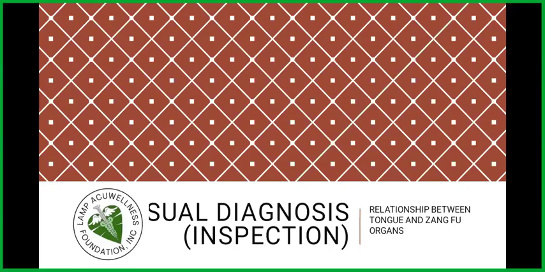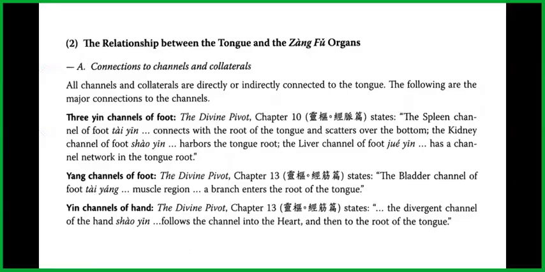Now let's go to visual diagnosis, the relationship between the tongue and Zangfu organs. The relationship between the tongue and the Zangfu organs. All the channels and collaterals are directly or indirectly connected to the tongue. The following are the major connections to the channels. Three yin channels of foot.